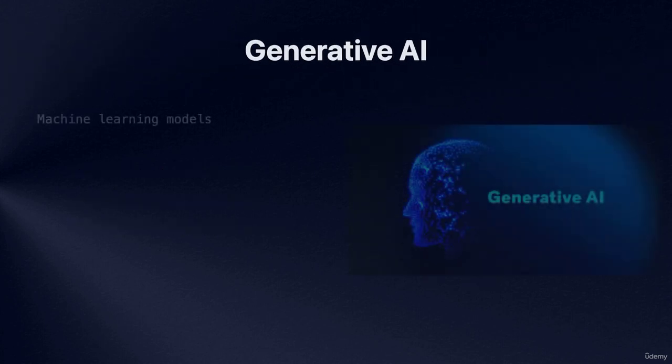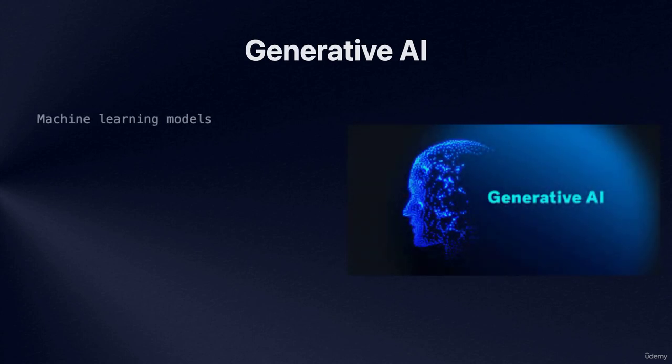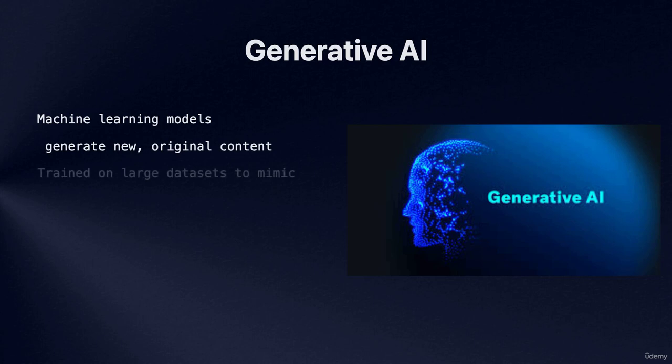Generative AI refers to a class of machine learning models that can generate new, original content, such as images, text, or even audio. These models are trained on large data sets and learn to mimic the patterns and characteristics of the data, allowing them to create novel outputs that are similar to the training data.